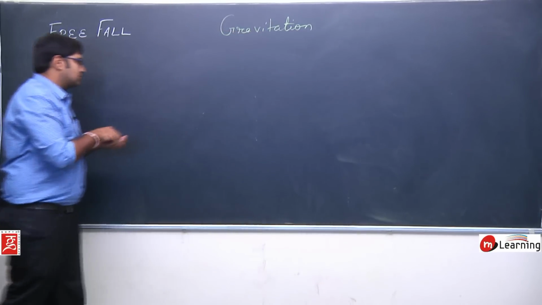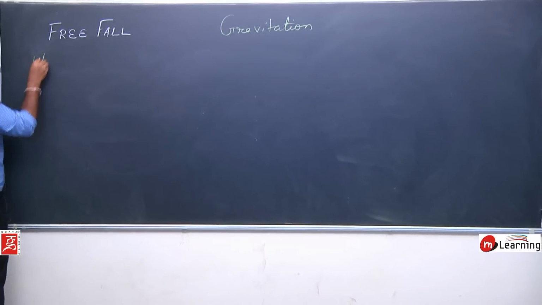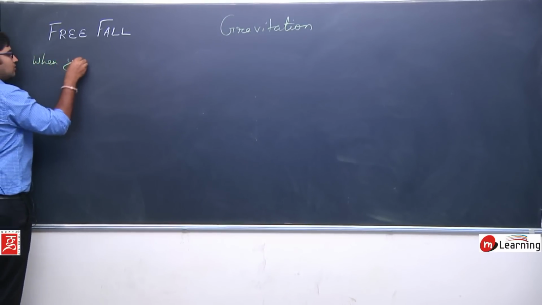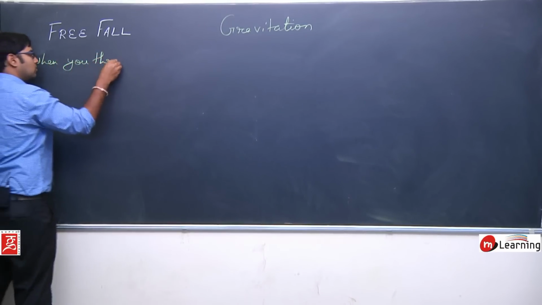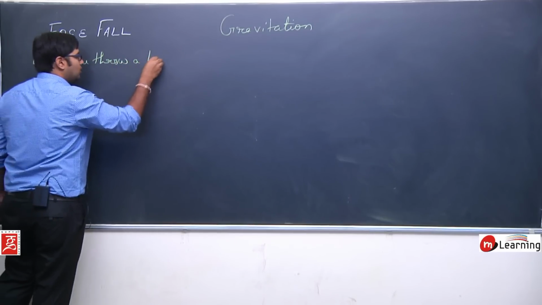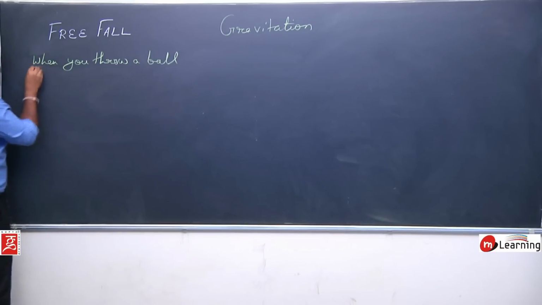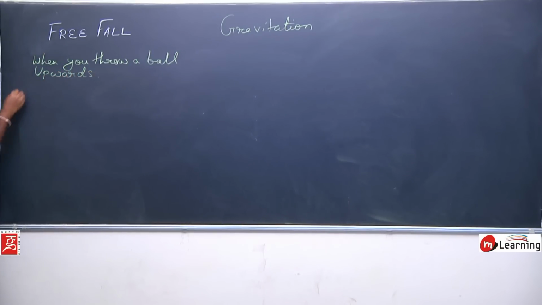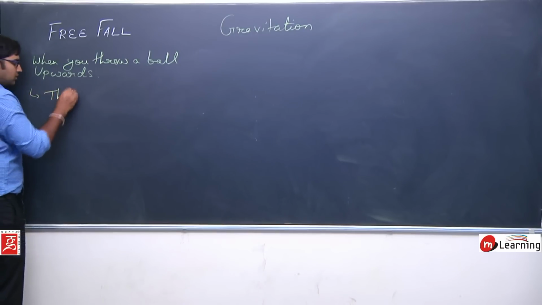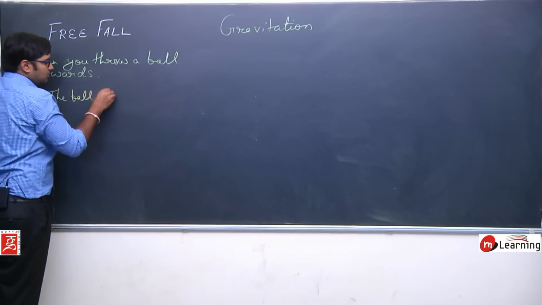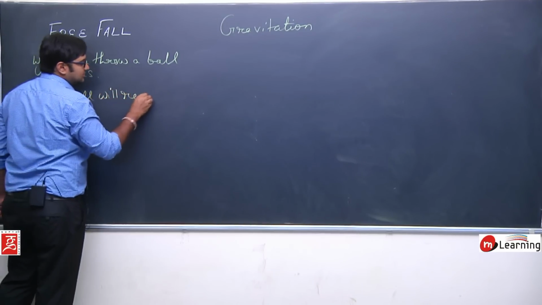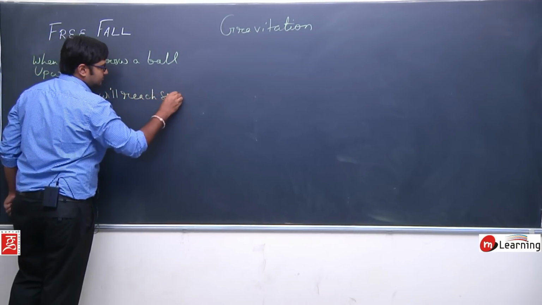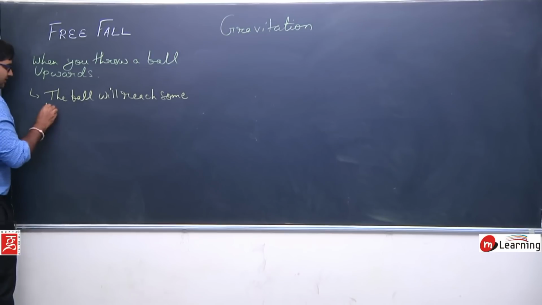So what I mean to say is, when you throw a ball upwards, what will happen? The ball will reach some height.